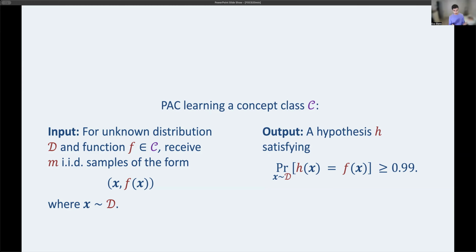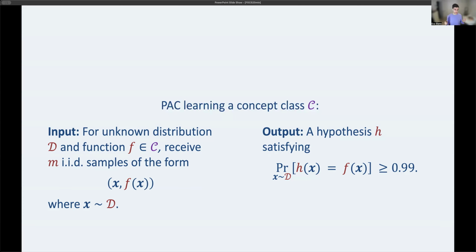A few remarks here. Throughout this talk, we're thinking only about binary classification. So F is outputting 0 or 1. And also, we are working in the improper setting of learning. So what that means is the hypothesis H can be anything. It doesn't have to be in the concept class C. In particular, since much of this talk is lower bounds, that allows the learner more power, and that makes our task a bit harder.